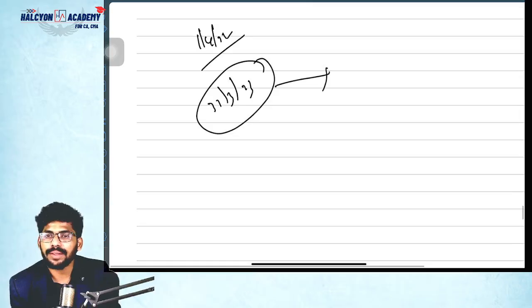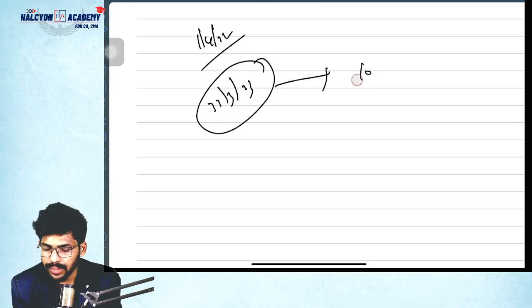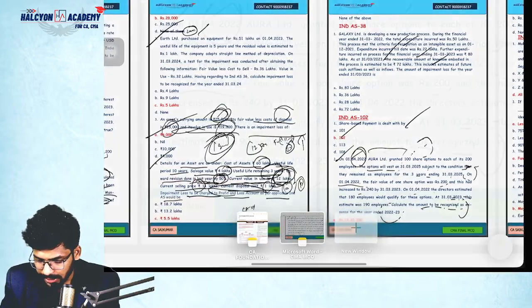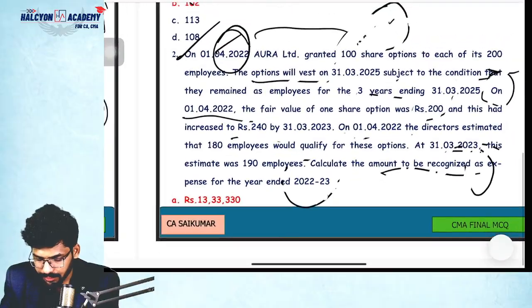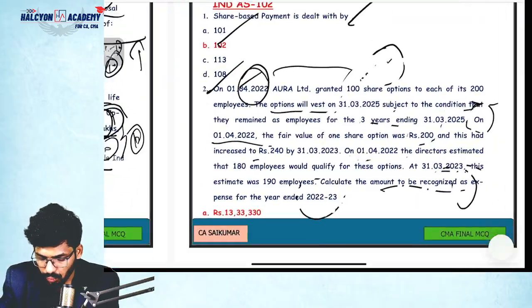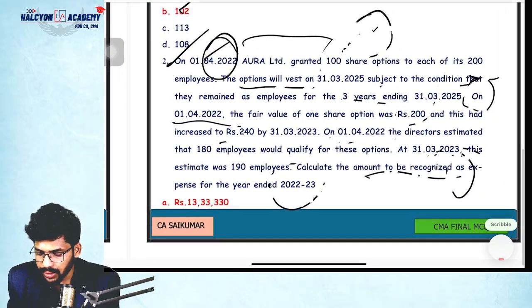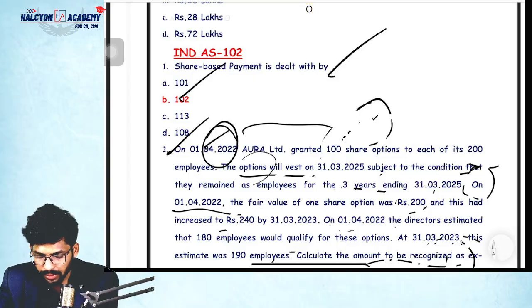They're asking for the expense on this date only. The total is 200 employees, but at the end of the first year they're estimating only 190 employees. Correct or not? Yes, 190 employees. So on 31st March 2023, the number of employees is 190.